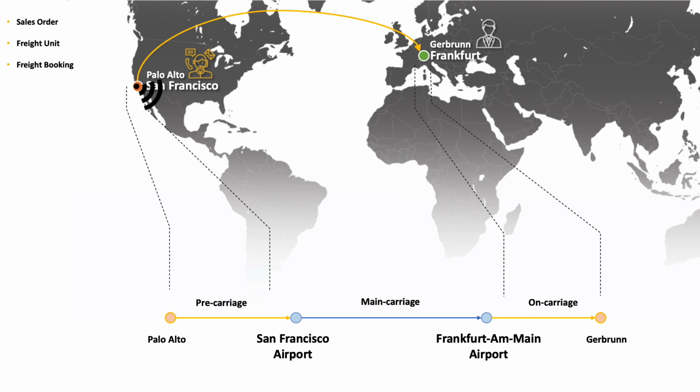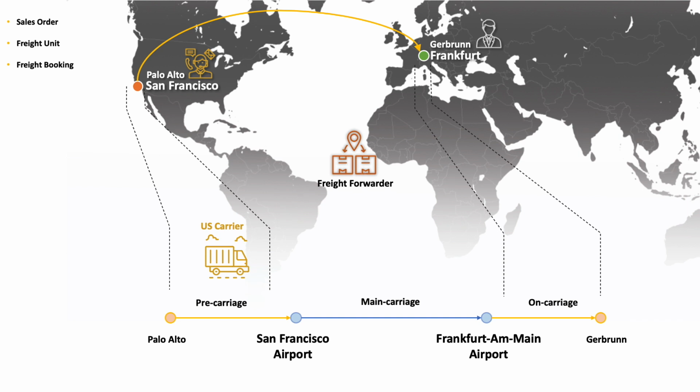We will be sending this information via EDI to the freight forwarder, and it will be up to the freight forwarder to organize the door-to-door move, i.e. from our distribution channel in Palo Alto all the way to the customer in Germany. It will be the freight forwarder's responsibility to rely on his network of airlines, carriers that he has at his disposal to negotiate and liaise with the various carriers to organize the move.